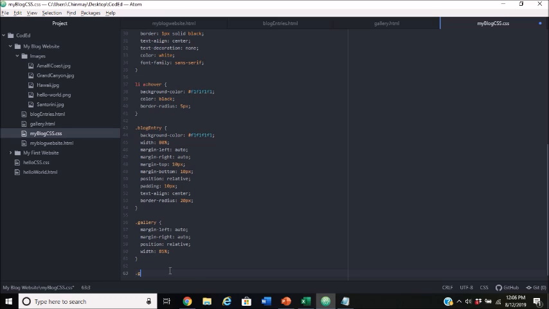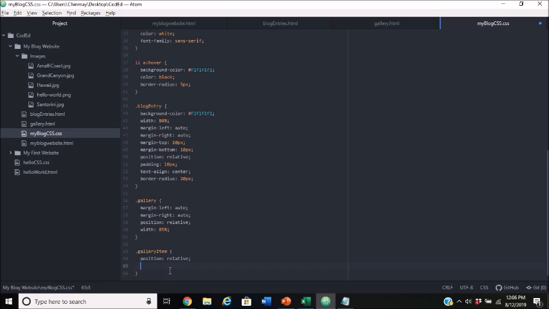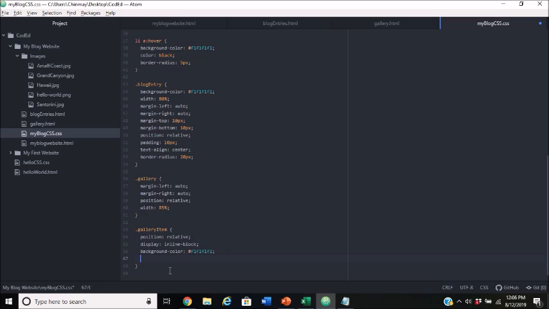We're going to make a new class, gallery item, and do our curly braces. Then we're going to add our position to be relative to our gallery. We're going to make our display inline block, so they're all in one line, each of our gallery items. We want our background color to be F1F1F1, our light gray color that we've been using. We're going to have our width be 20%, so we still have some leftover space in between our items.